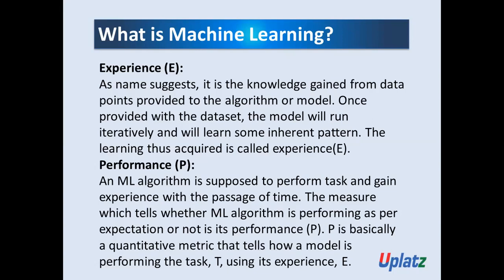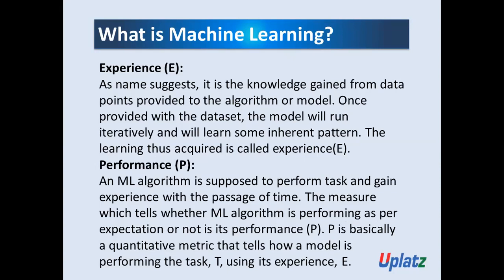P, performance, is basically a quantitative metric that tells how a model is performing the task T using its experience E. Got it?